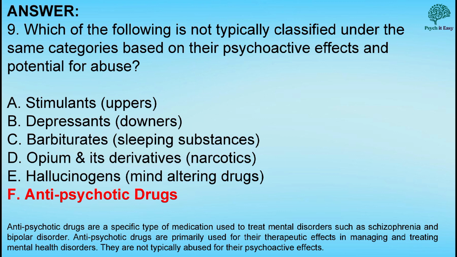The other options, A to E, are all types of drugs that can have psychoactive effects and potential for abuse. However, option F, antipsychotic drugs, are primarily used for their therapeutic effects in managing and treating mental health disorders. They are not typically abused for their psychoactive effects.